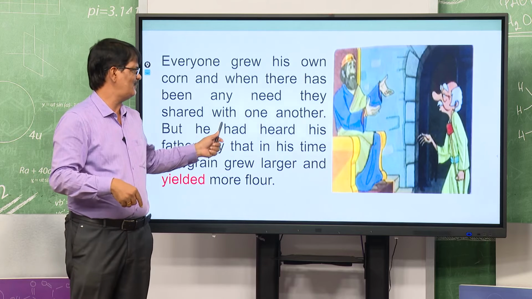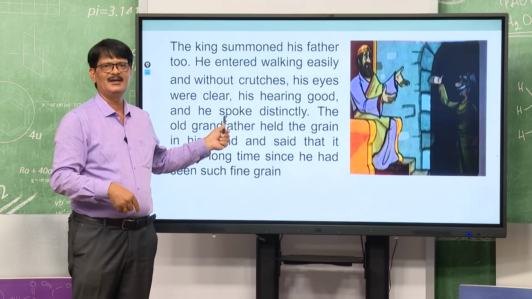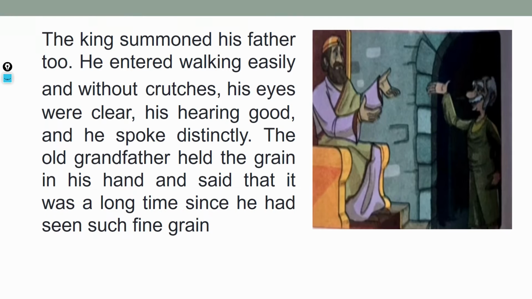Okay, then what the father is telling, you see here: the king summoned his father, the third one. He entered walking easily and without crutches, very nicely. That means the grandfather came. His eyes were clear, his hearing good, and he spoke distinctly.